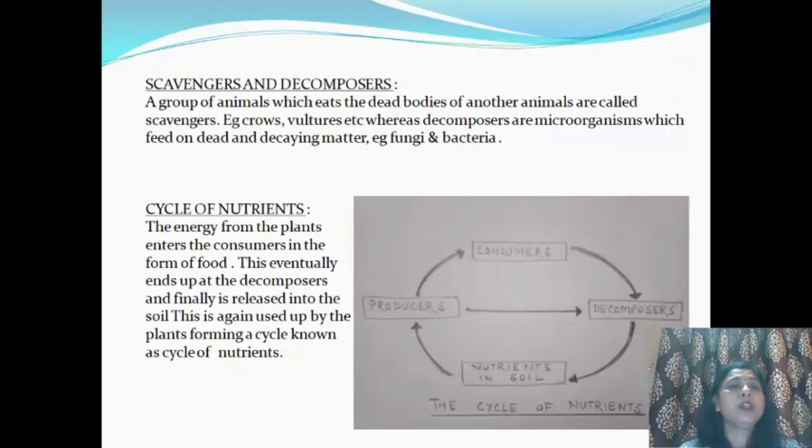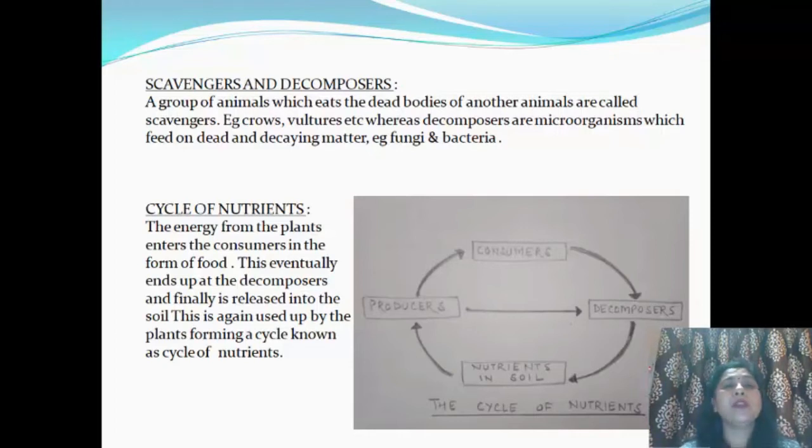Now, what are scavengers and decomposers? Both have a very significant role in controlling waste as they decompose the dead bodies. So what are scavengers?